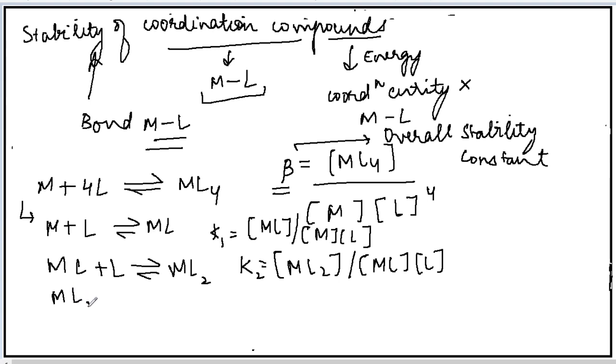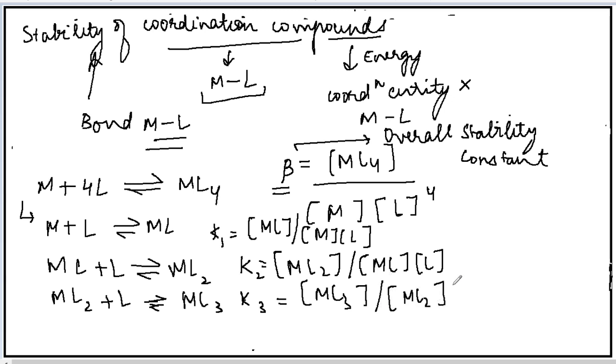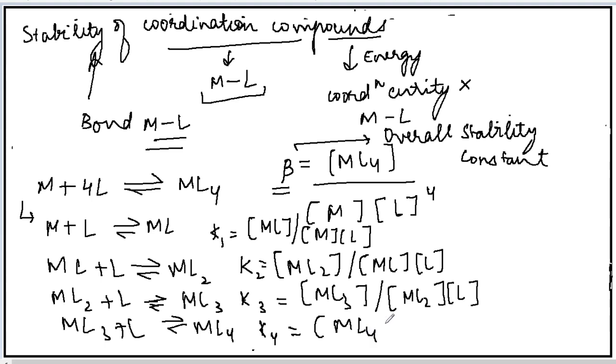Now, ML2 will again react with one of the ligands, giving ML3. What will be the stability constant? This is ML3 divided by ML2 and L. Last, ML3 plus L, finally we get our product, ML4, given by K4, ML4 divided by ML3 into L.